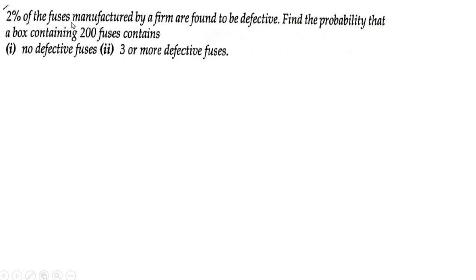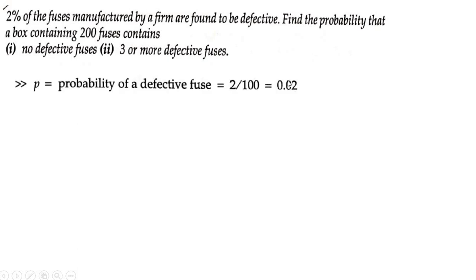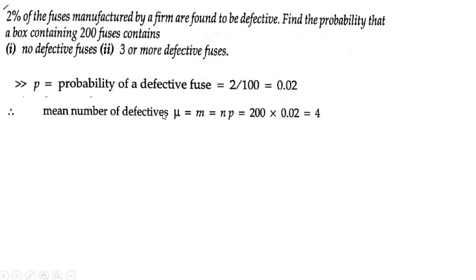So 2% of fuses manufactured by the firm are found defective. So how many defective fuses you have? P is equal to 2%, which is equal to 2 divided by 100, that is equal to 0.02. Find the probability that the box containing 200 fuses. So how many fuses you have? N is equal to 200. So find what is M. M is equal to 200 into P, which is 0.02. So that is equal to 4.